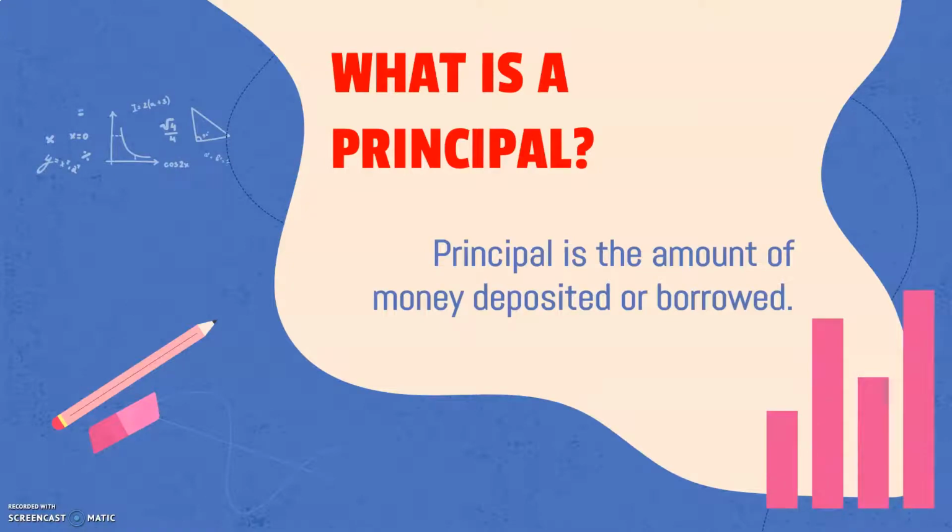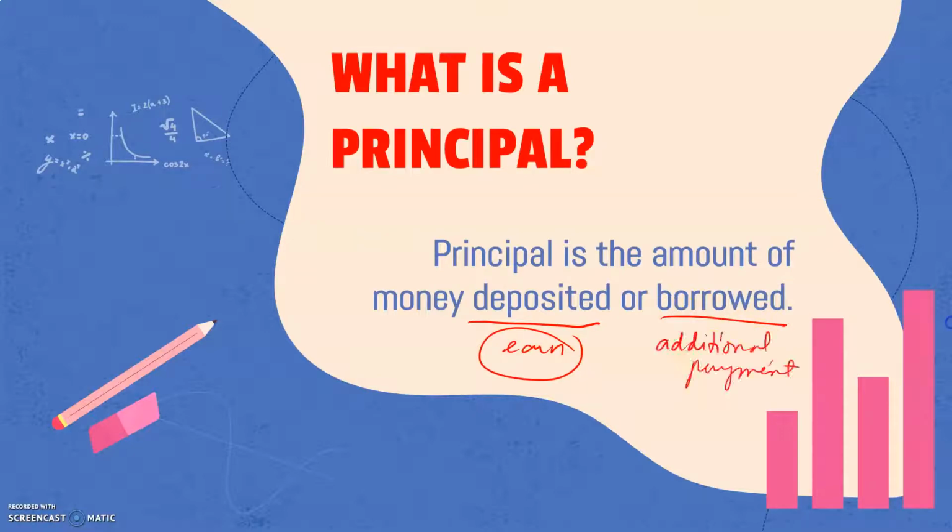Now, what is a principal? Principal is the amount of money deposited or borrowed. So when you deposit money in a bank, you expect that your money will earn some years after. And what you call that earning is the simple interest. Now, if you borrowed or loaned money from a bank, then interest will be an additional amount you have to pay for borrowing such amount. So again, if you deposit money in the bank, you will earn an interest after some years. But if you borrow money from a bank, you will have to pay an additional amount for borrowing that money.